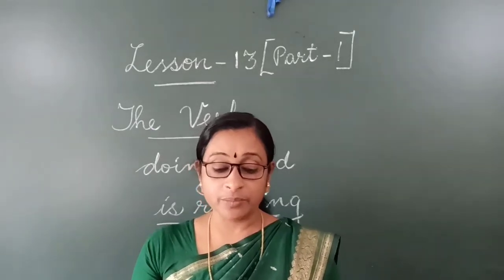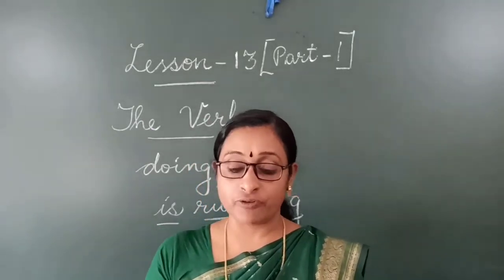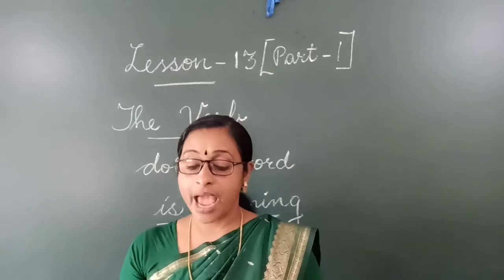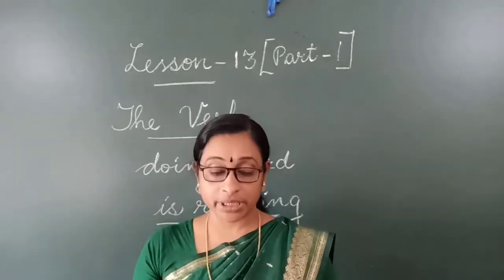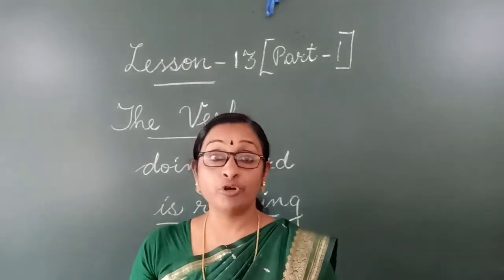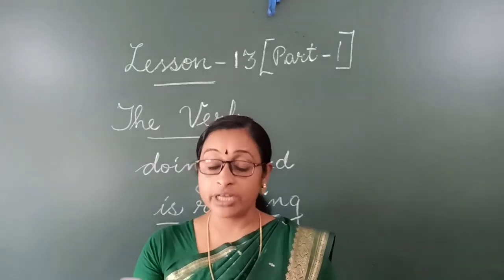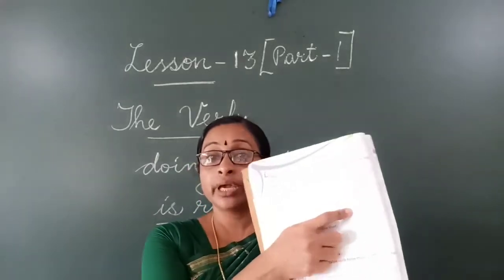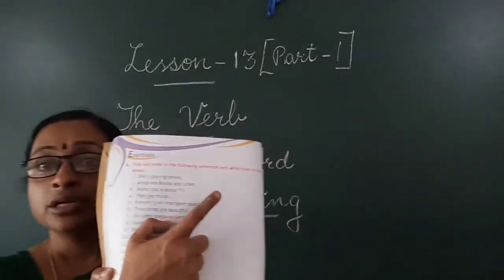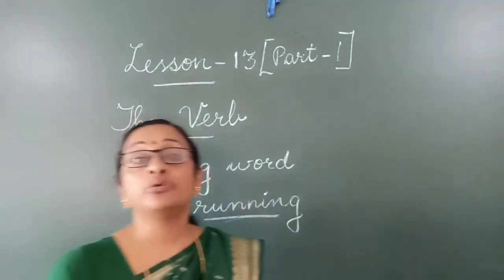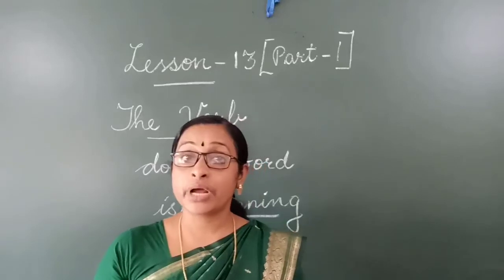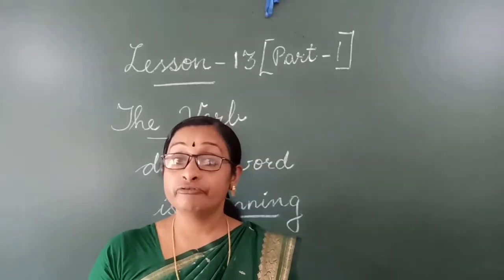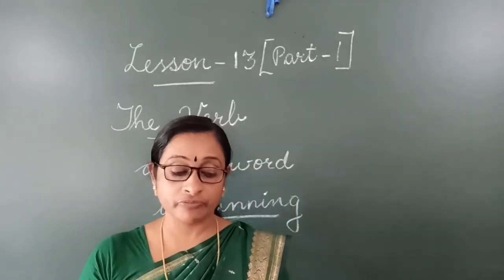Pick out verbs in the following sentences and write them in the boxes. What you have to do? You have to pick out the verbs and write them in the box. There, on the right side, boxes are given. There you have to write the answer. What do you have to write there? You have to write the verb. You have to write the action word. Okay.